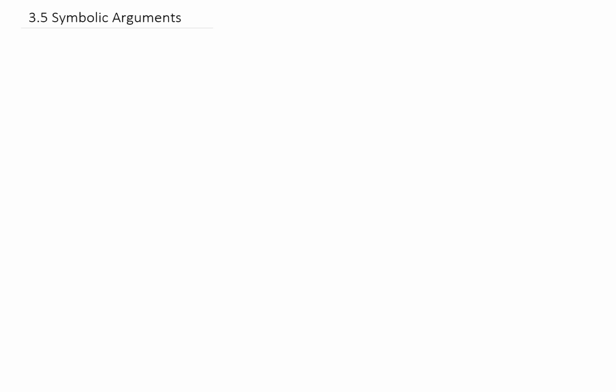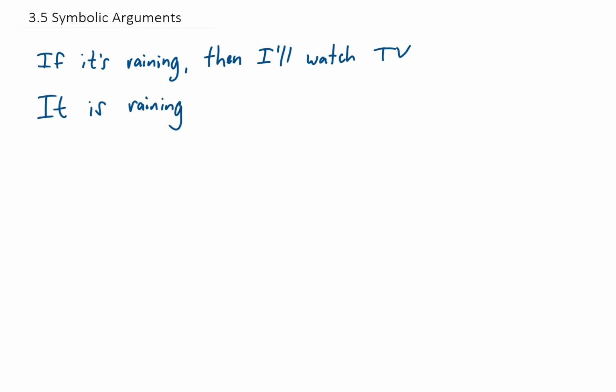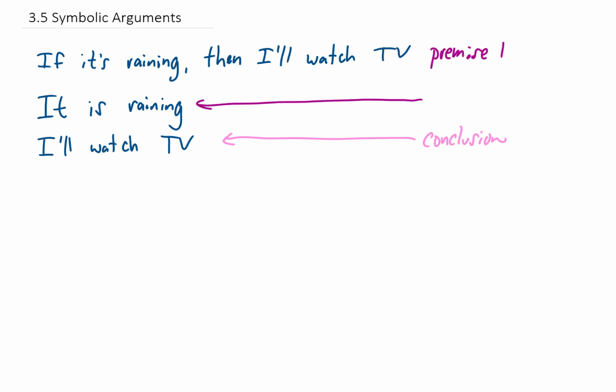Let's make up an argument. Let's say that if it's raining outside, then I will watch TV. Then let's say it's raining outside. The conclusion that we can then draw is that I will watch TV. This first statement here we call premise 1, and this statement here is our second premise.